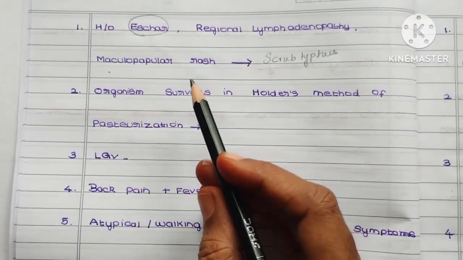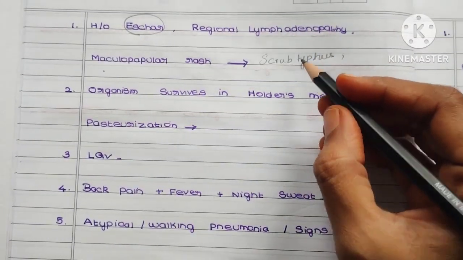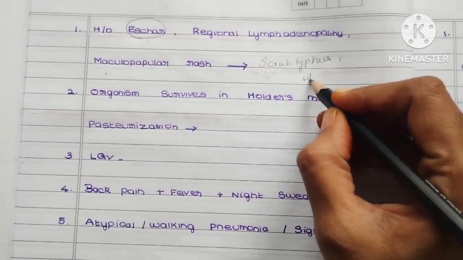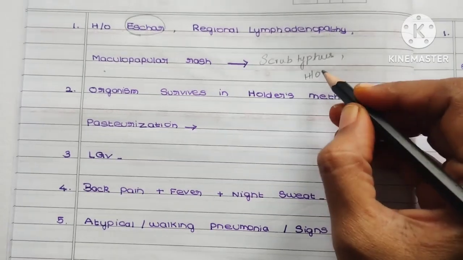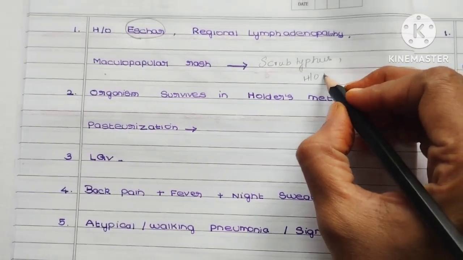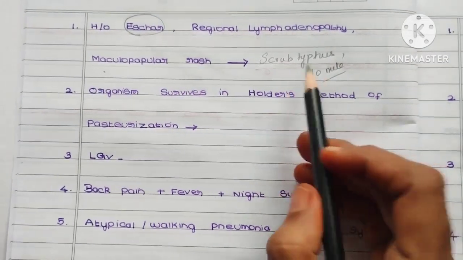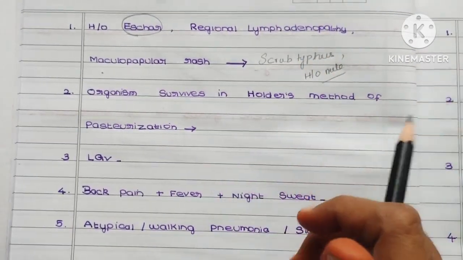Sometimes they can give a person who went to the forest and then complains of a history of bites. Okay, so insect bite, that is probably a mite. So if you come across these words, you can make out the diagnosis.